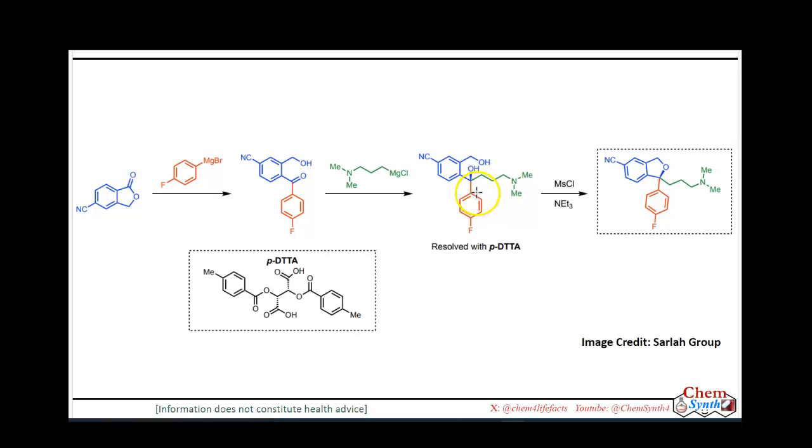after getting this racemic diol molecule, right there they did the resolution by co-crystallization with a D-tartaric acid derivative to get this enantiopure diol molecule. And after getting this enantiopure diol, they performed the cyclization reaction using methanesulfonyl chloride in presence of base to get the final molecule.